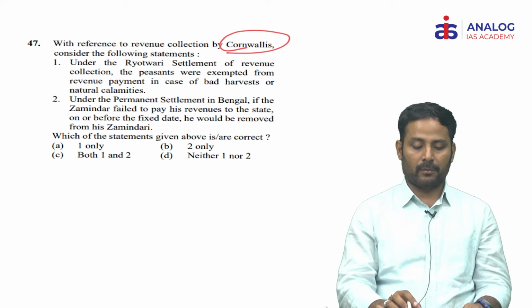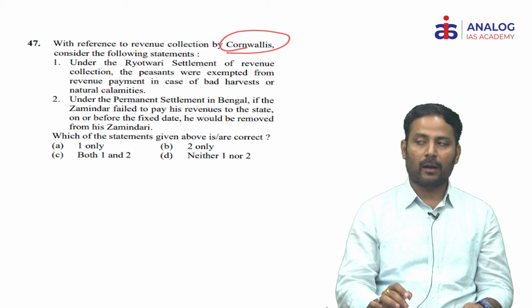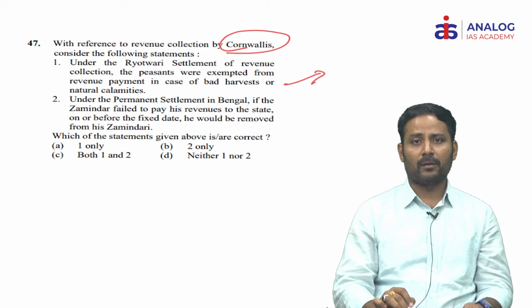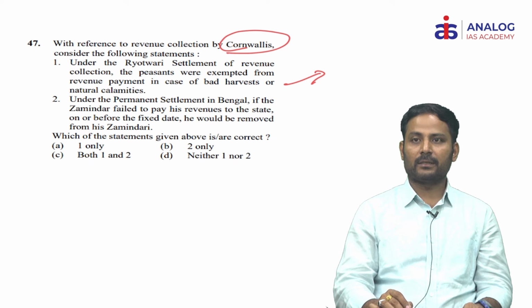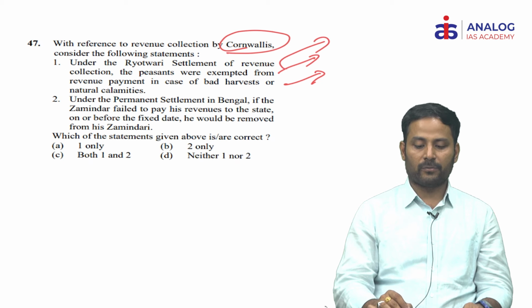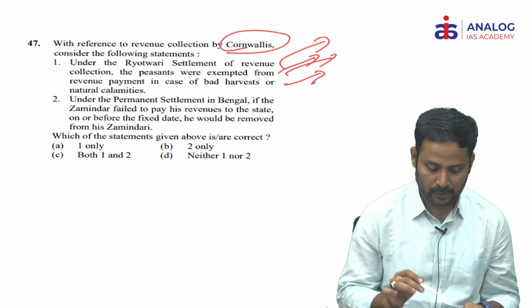If you deeply examine this statement, the Raitwari settlement system provided ownership rights to the peasants, but it failed to provide relief to peasants during bad harvests or natural calamities. This is one of the biggest defects. That's why British officers oppressed and harassed the local peasants. It led to a kind of reaction, peasants' revolts against the officers. So statement 1 is wrong.